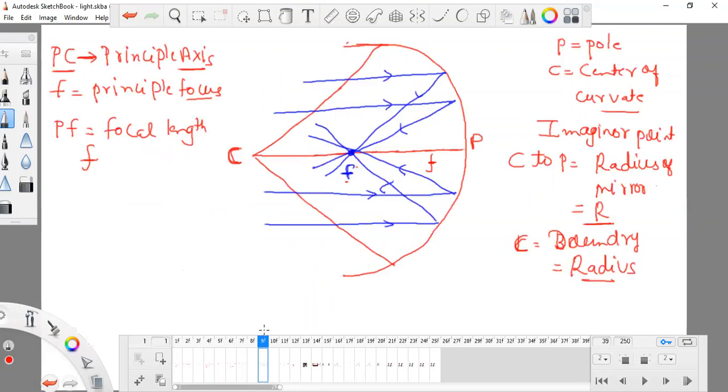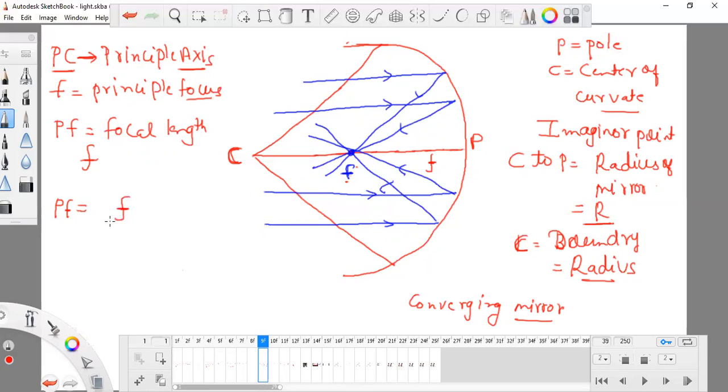And this type of mirror, which aggregates all lines, is known as a converging mirror, also called a concave mirror. It can converge. So the length of P and F is small f.